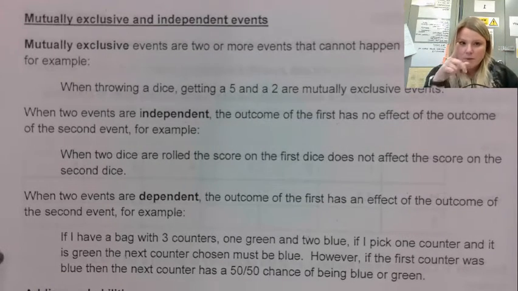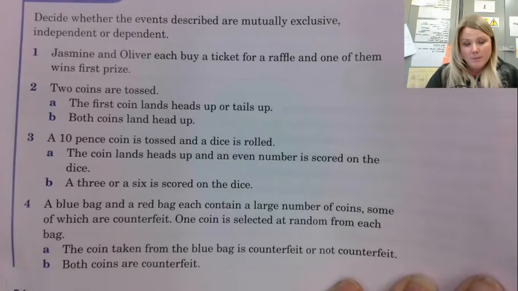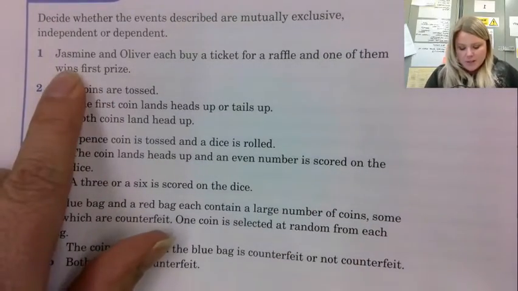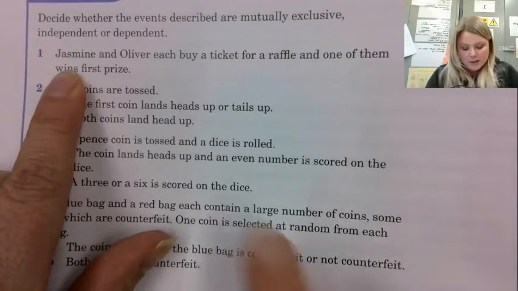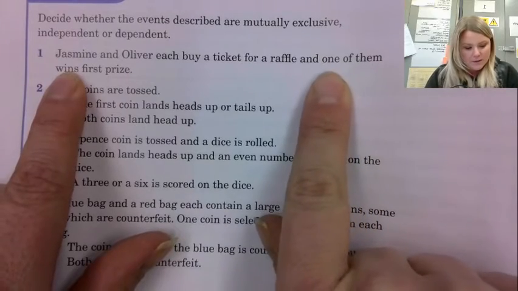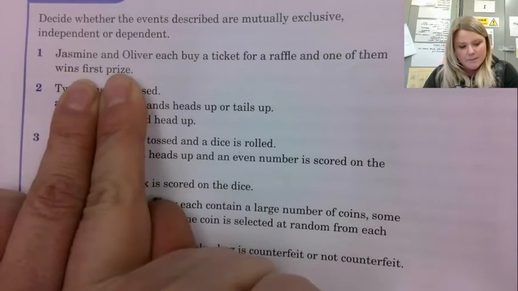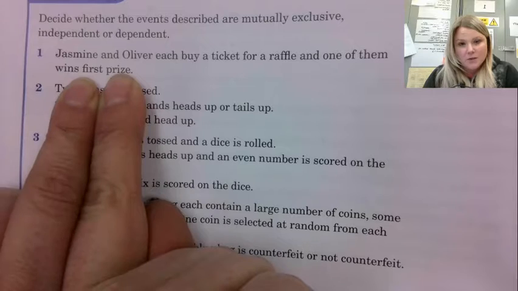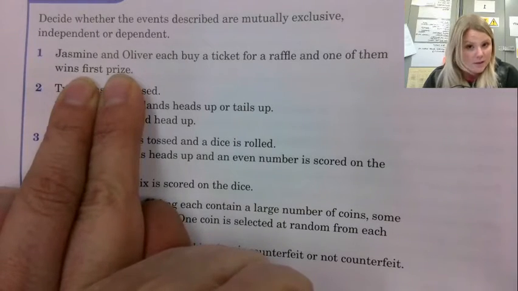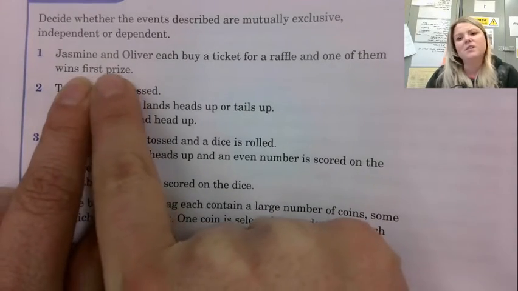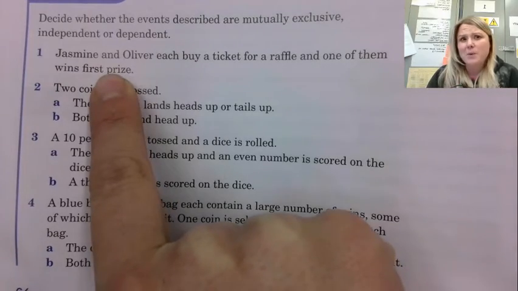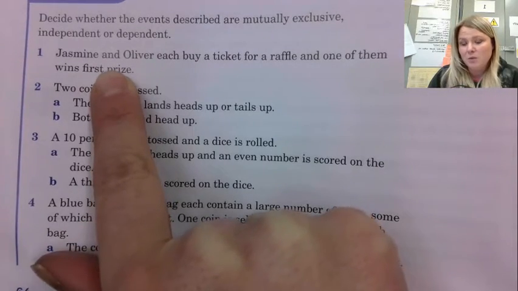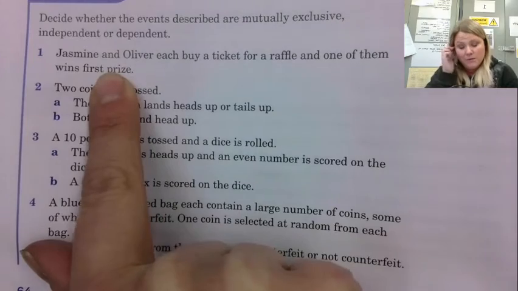Okay, so let's look at this exercise now. Right, so get a pen in your hand ready to mark these. So first one, Jasmine and Oliver each buy a ticket for a raffle and one of them wins first prize. They are mutually exclusive. They both can't win first prize. I think in this exercise the way some of these questions are worded is a bit awkward, so that's why I'm spending the time going through it.